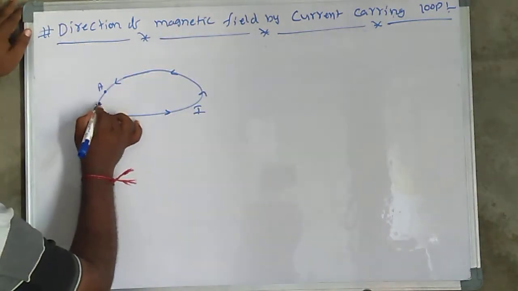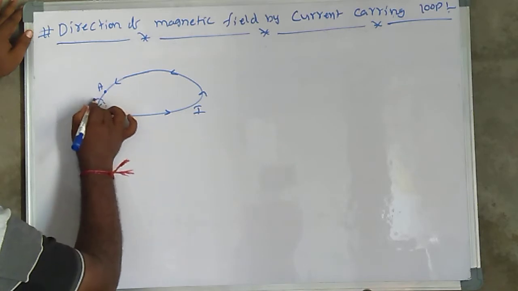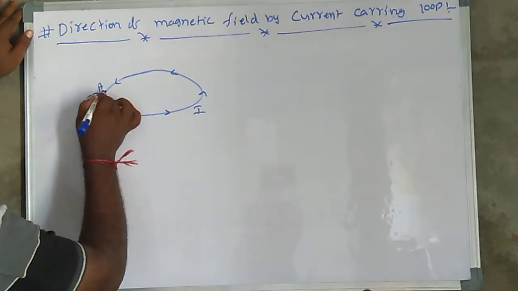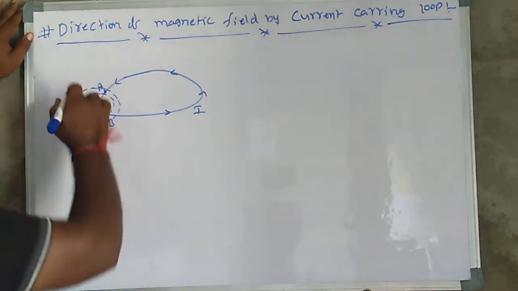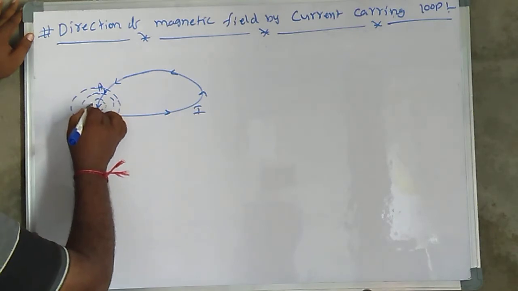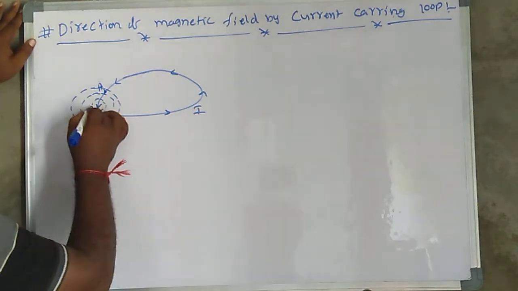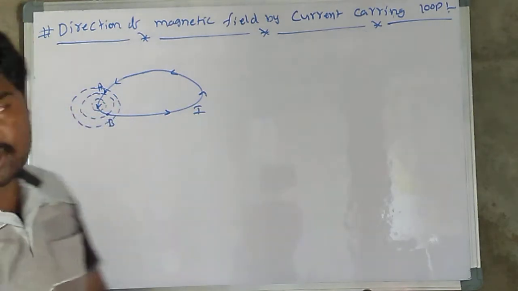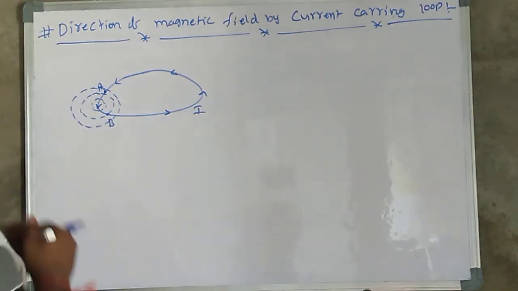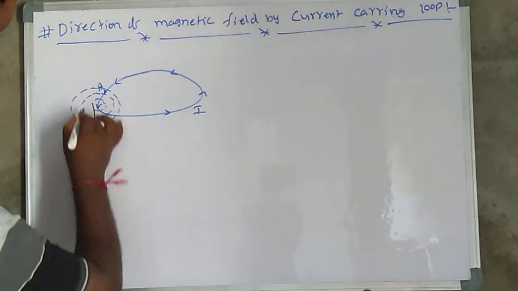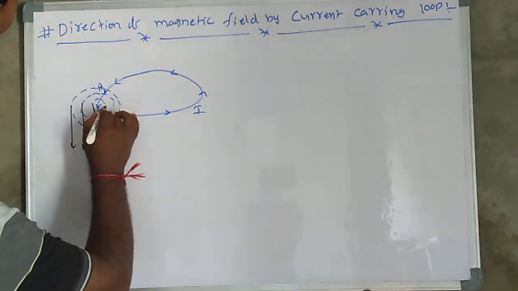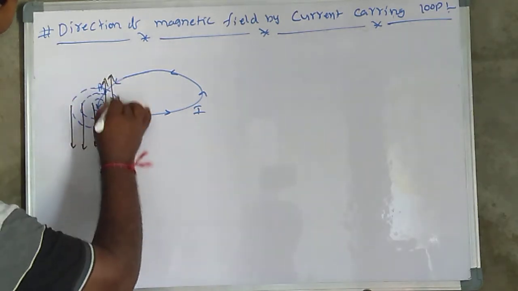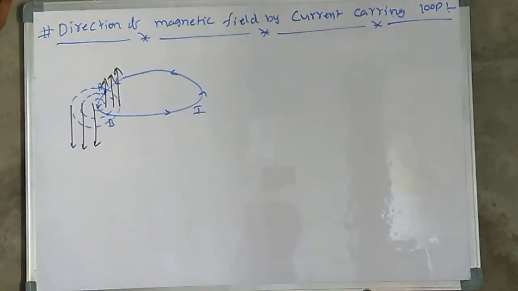So it means due to this, magnetic field is produced surrounding it like this. It means here it is into the plane, in this direction inward. Here the tangential direction, you may draw the magnetic field direction. So here the magnetic field direction is downward, and inside, this is the magnetic field direction.